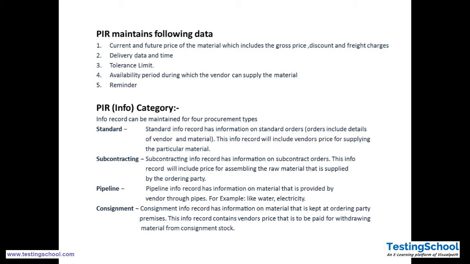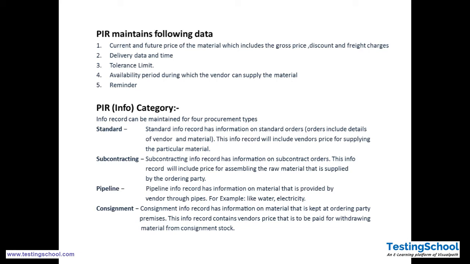Consignment is like if goods are supplied to a vendor and the vendor will pay only for the goods which they have utilized, so such things are called consignment. For consignment they should have a separate info record for consignment of material. So consignment is kept in the ordering party premises. The info record contains the vendor price to be paid for the withdrawing of material from consignment stock.